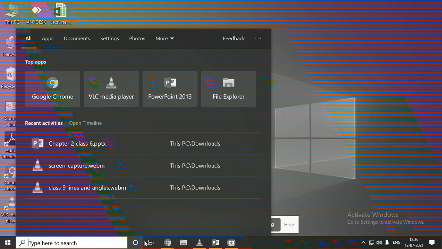Next comes here, as you can see, this is your task view button. Okay, so with the help of this task view button also we can search the different files. Next, at the middle section, currently which applications are running, which applications we are using, it will show in this middle section of your footer.